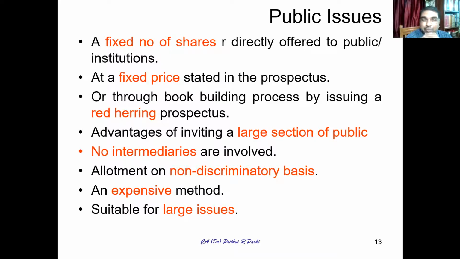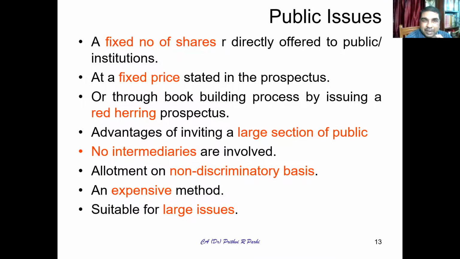Of course, there is one more kind of issue, which is called the book building issue. That is issued through the book building process. In that case, the fixed price is not mentioned in the prospectus. In that place, a price band is given. That means the price is, let us say, from 100 to 110. That is a price band. Now, people will give their quote, that is, how many shares they want to buy at what price.